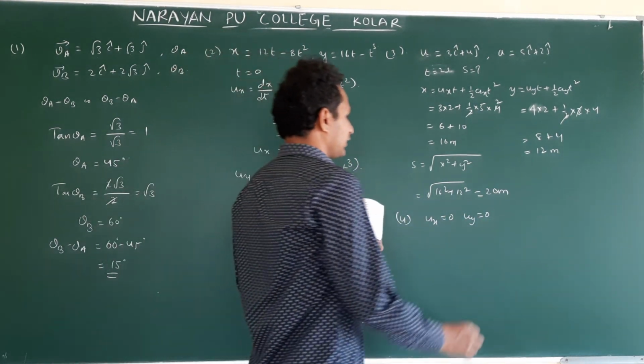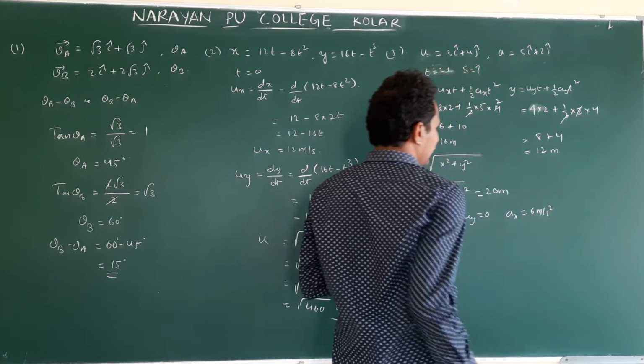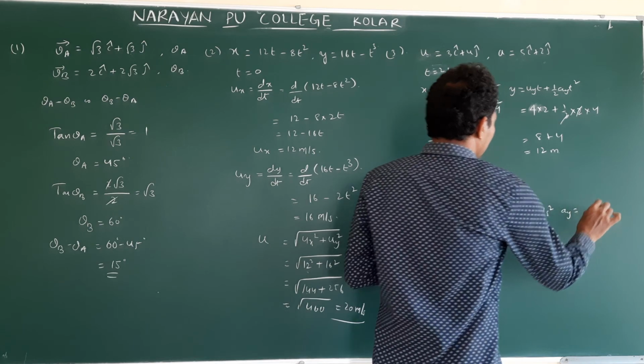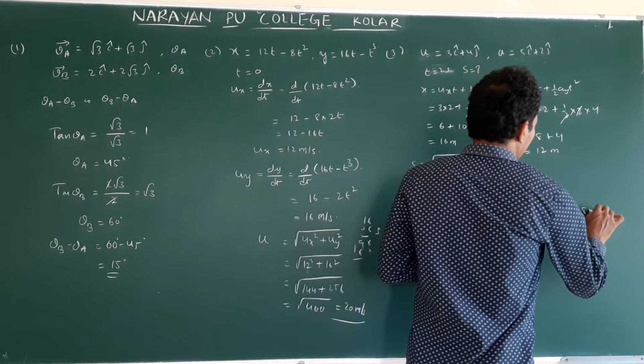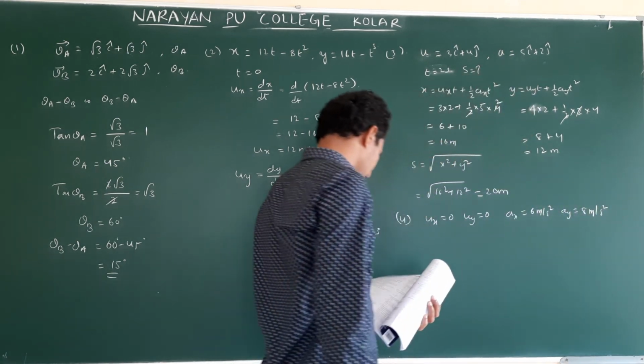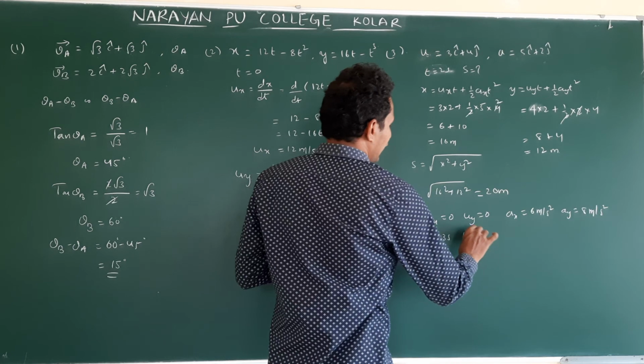But ax is equal to 6 meter per second square and ay is equal to 8 meter per second square. After 3 seconds.